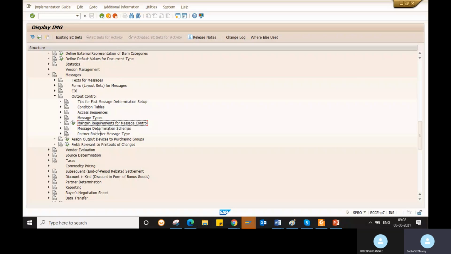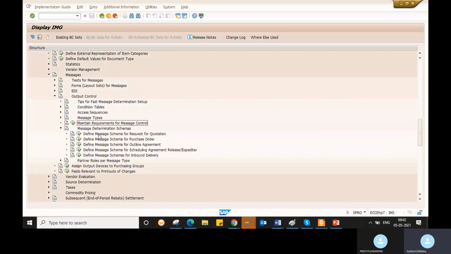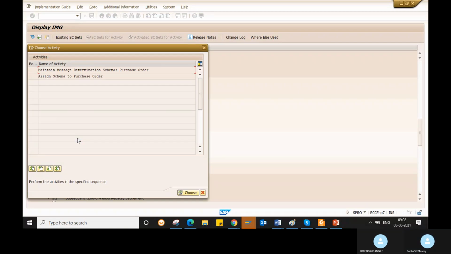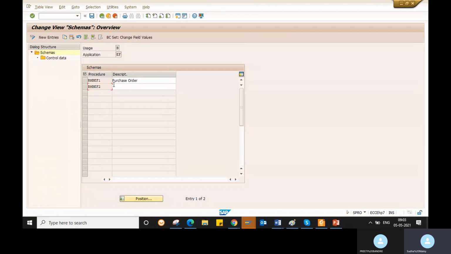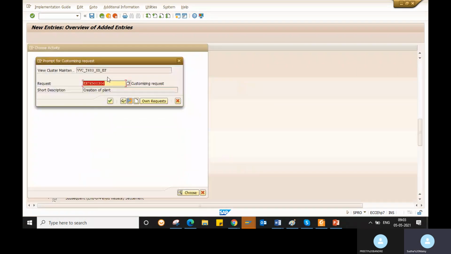So go to the message determination schema. Okay, here go for message schema for purchase order. Okay, so this is the standard procedure for a purchase order. RMBEF1 is your standard procedure. If you want to create a new procedure, you can create. For example, I am creating as a RMBEF1 example. I can create a new procedure.